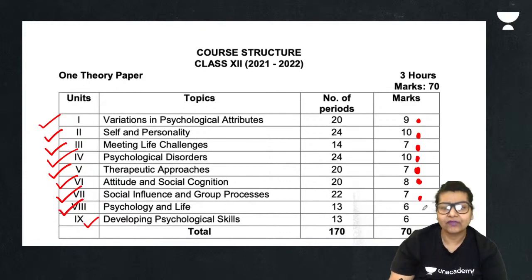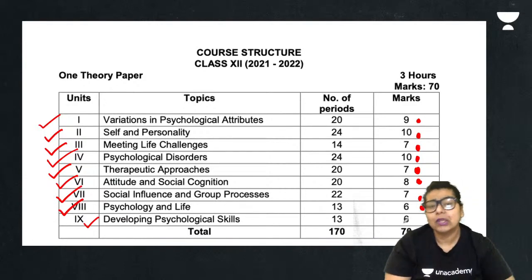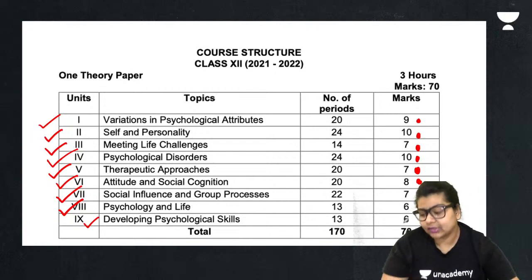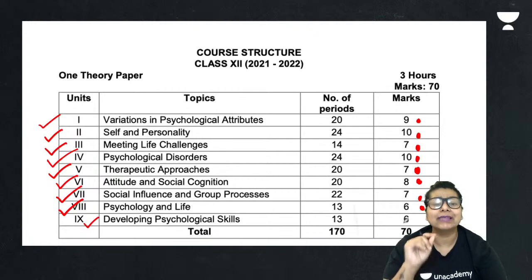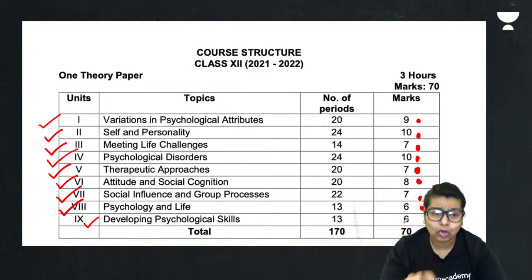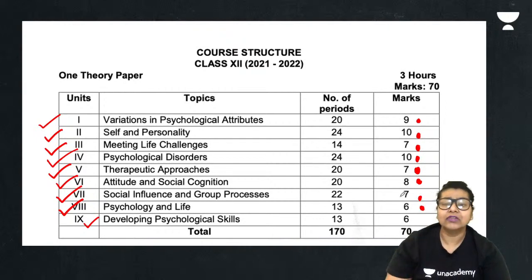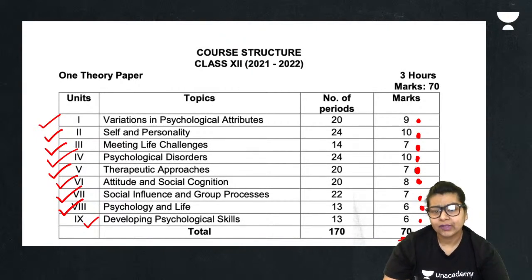Psychology and life is going to be 6 marks. This was there. There are no changes in this one. But the last one, perspective of developing psychological skills, which was consisting of 6 marks, was not there. They have added it back, which consists of 6 marks. Now, this makes to your total of 70.